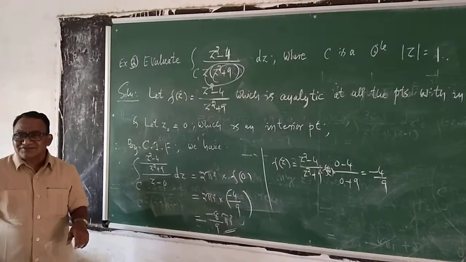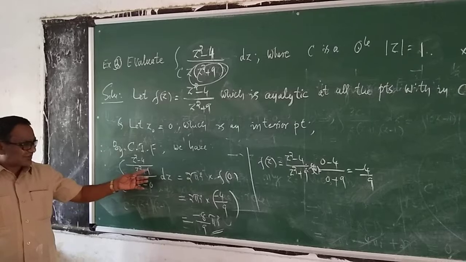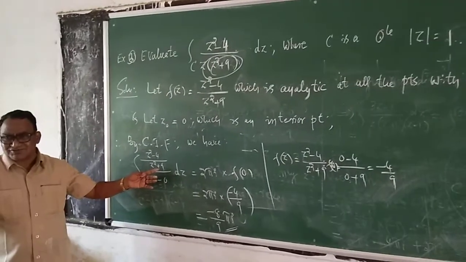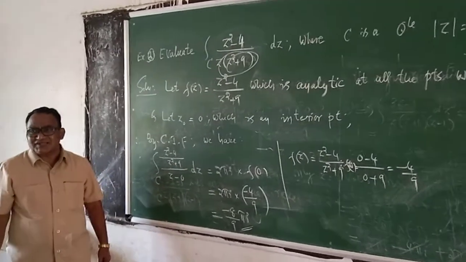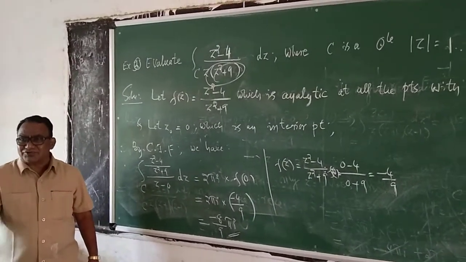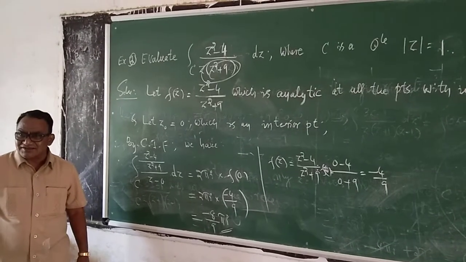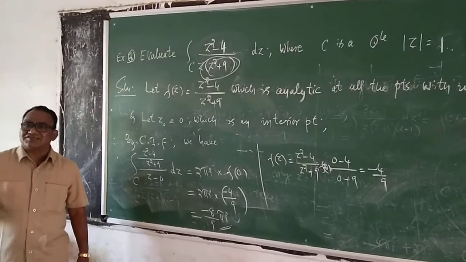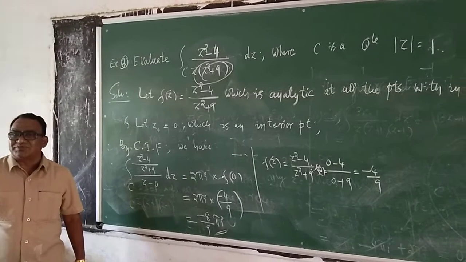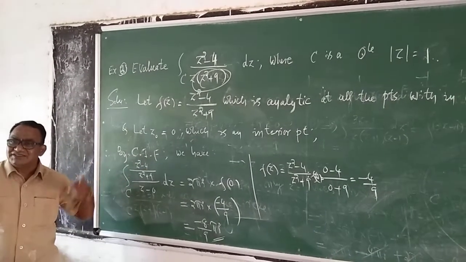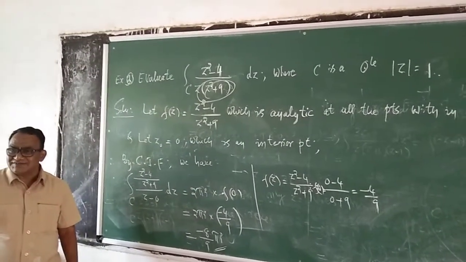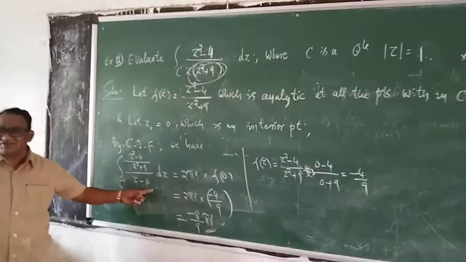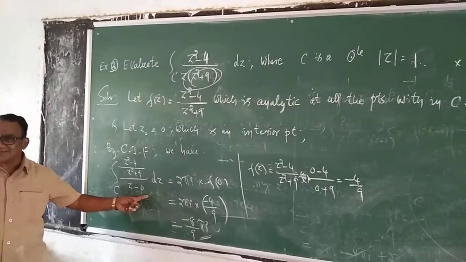Is it right? So z squared plus 9 means z squared equals minus 9, z is equal to plus or minus 3i. Both of them lie outside the circle. So I have eliminated that. How I have eliminated? Just transferring it to the numerator and calling the whole function f of z divided by z minus 0. Is it right?